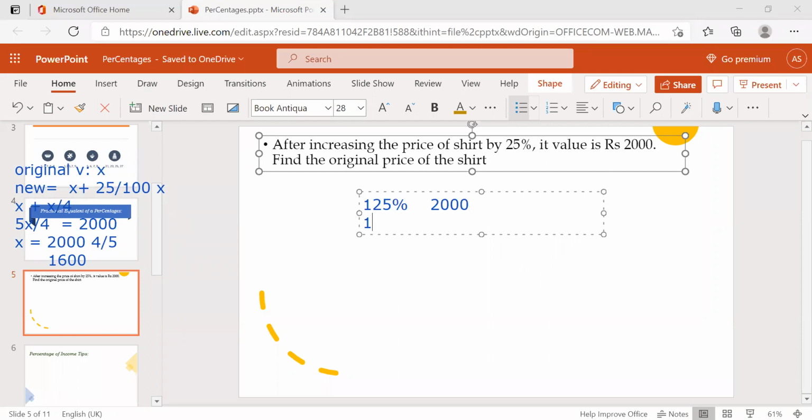Now if you want to find out 100%, just take cross multiplication. 125% is equal to 2000 rupees; 100% is equal to what? It's nothing but 100 into 2000 by 125, right?